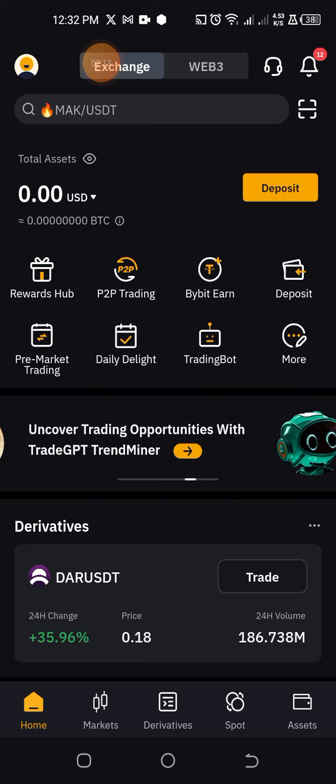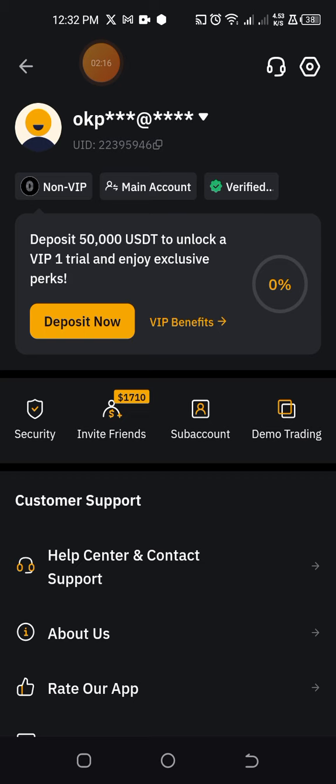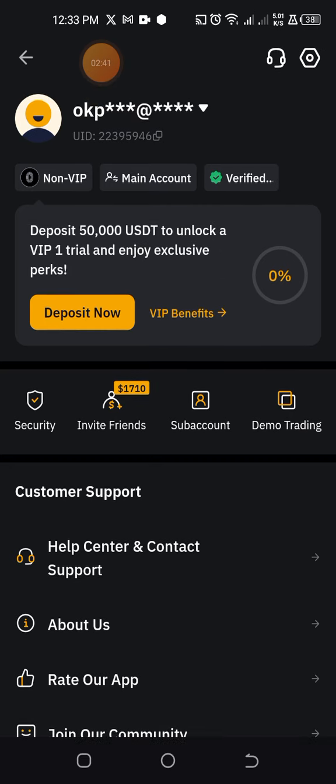And then you would want to make sure that you do your KYC. So KYC is know your customer. It's a verification process whereby Bybit as a company would want to verify your details. So that verification is very important. It will allow you to have full access to the platform. You can see here that my account is verified with this green check mark here. So you'd want to verify your account.